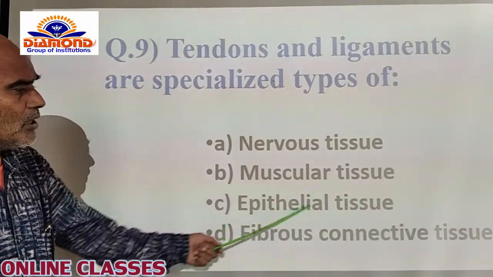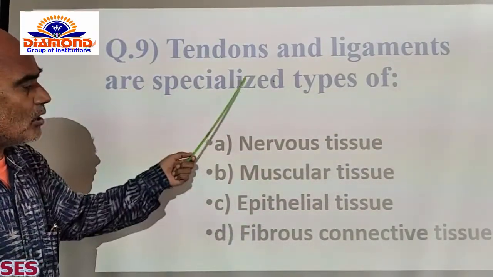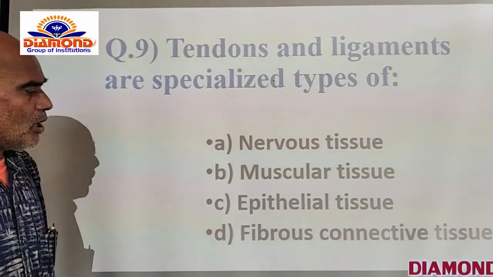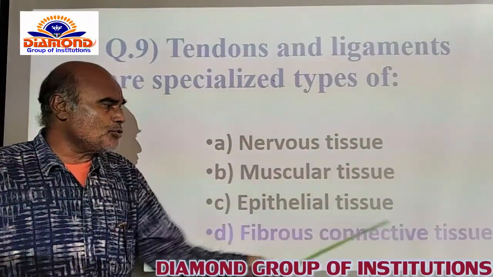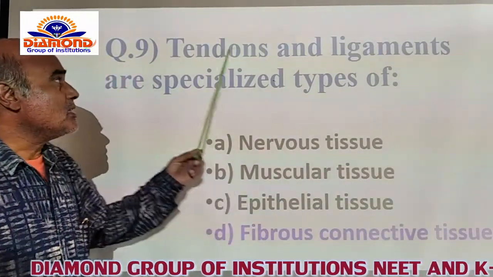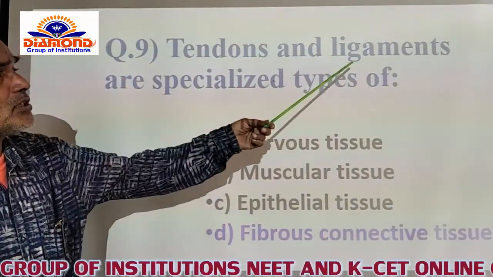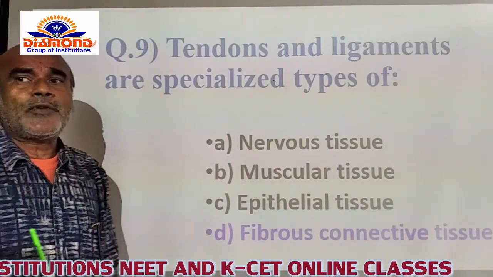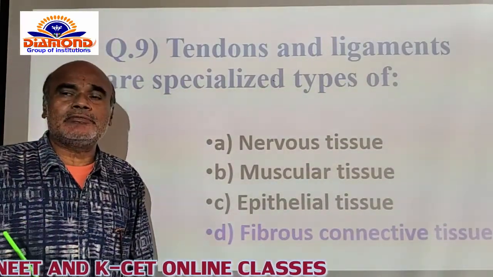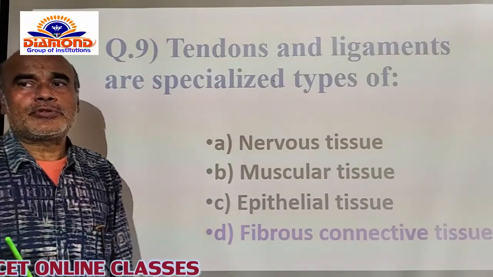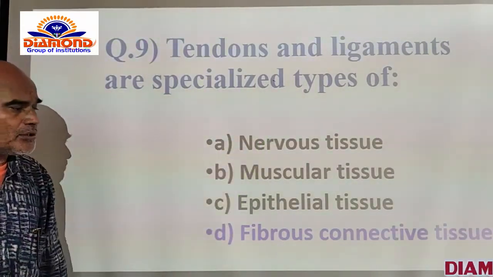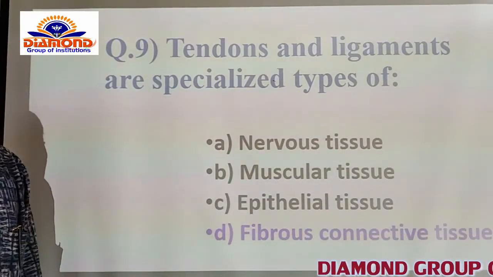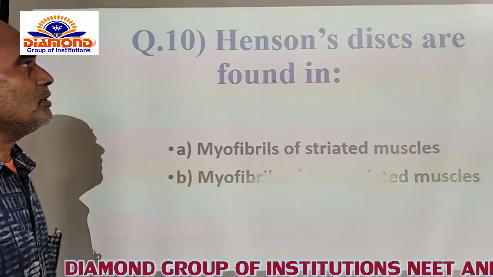Option C is the epithelial tissue, which is also not concerned with this. Option D is the correct option, fibrous connective tissue itself. Fibrous connective tissue or dense connective tissue is categorized into tendons and ligaments for the purpose of attachment of the muscles to the skeleton and of two successive bones. That's why the tendons and ligaments are included under fibrous connective tissue, and option D is the correct option for this. Now we go for the other question.